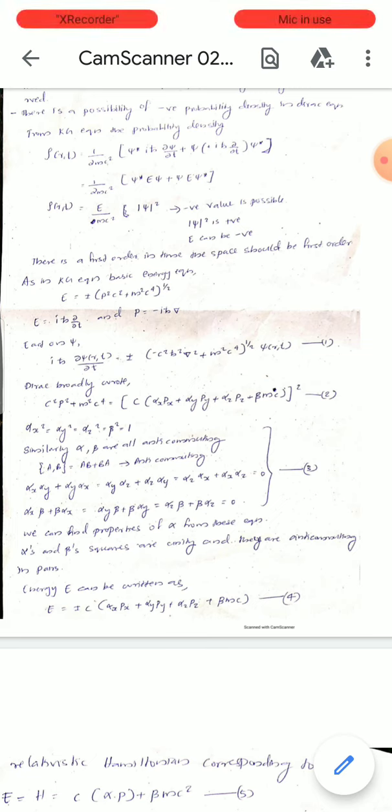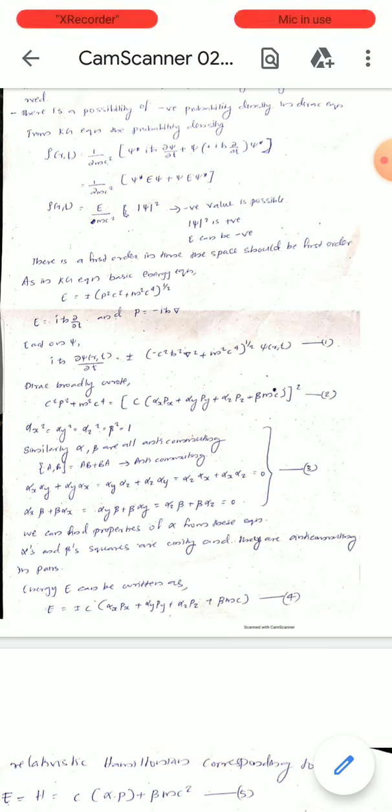And alpha x beta plus beta alpha x equal to alpha y beta plus beta alpha y equal to alpha z beta plus beta alpha z equal to 0. We have the properties of alpha from this equation. Here the alphas and beta squares are unity and they are anti-commuting in pairs.